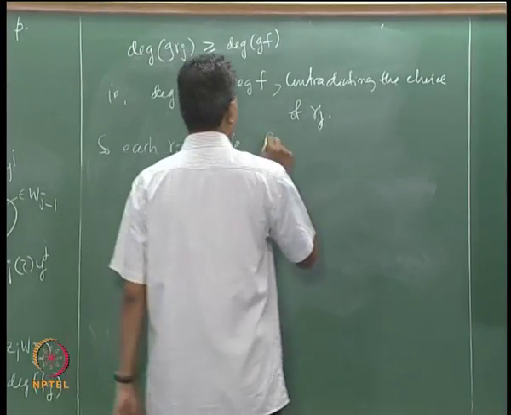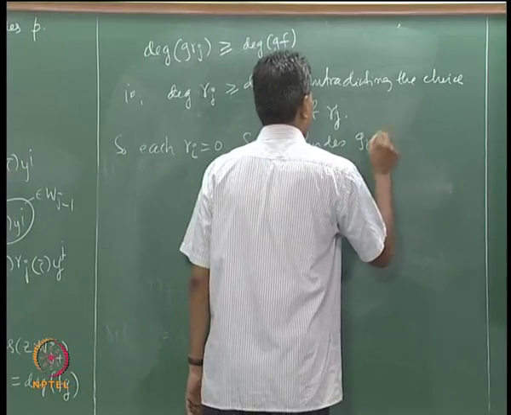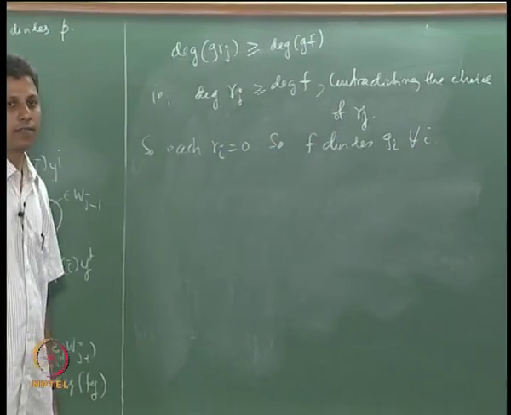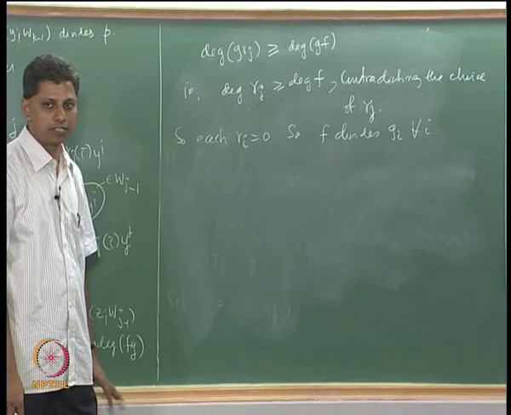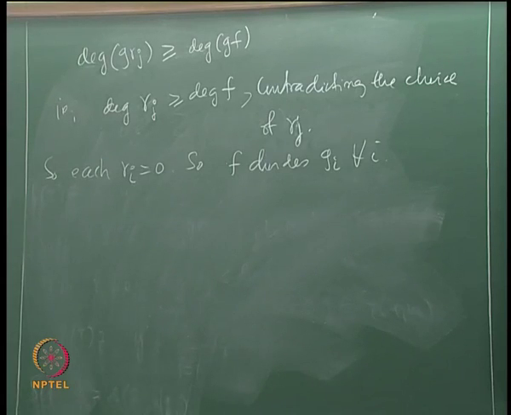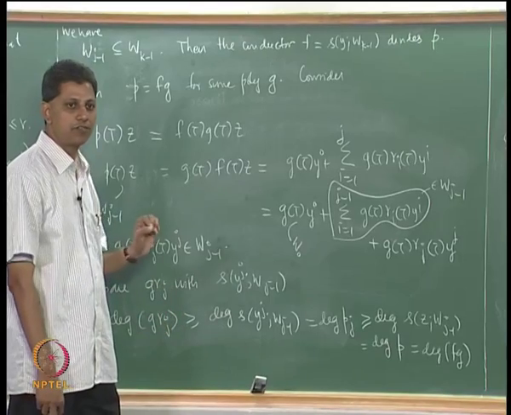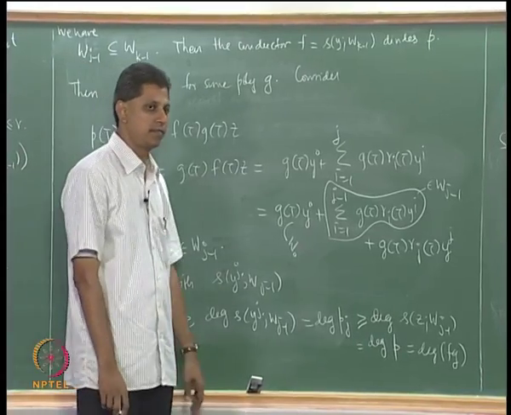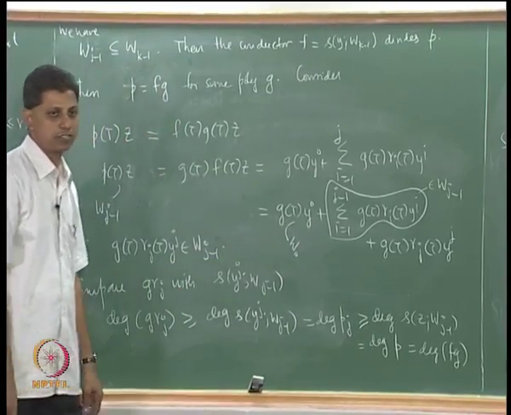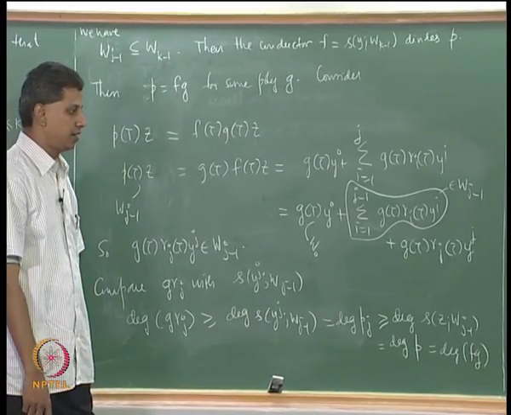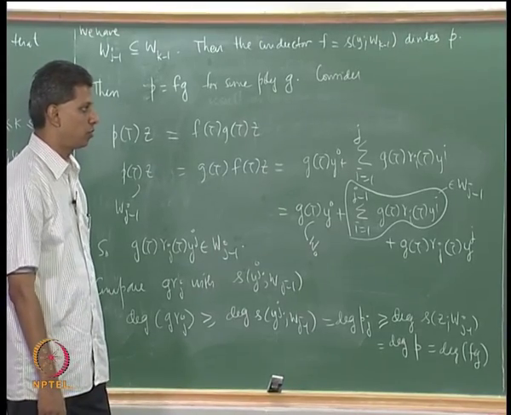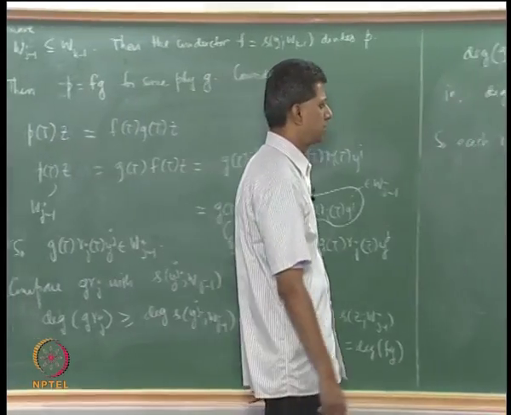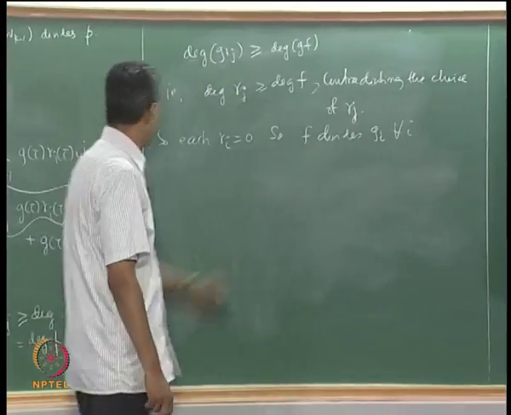That is, f divides g_i for all i. We have taken k polynomials this time. You should also ponder over where we have used the induction hypothesis. I have not mentioned. This could not have come without the induction hypothesis that the result is true for k minus 1. We are proving it for k. Ponder over that. But I am saying that the second step is over here. f divides g_i, this is what we wanted to show.